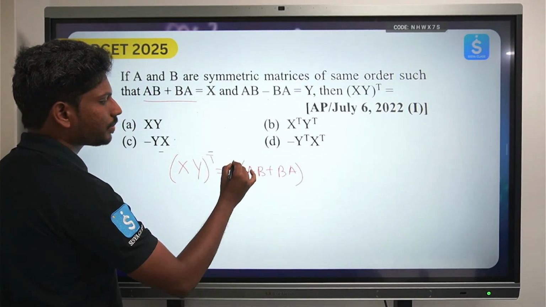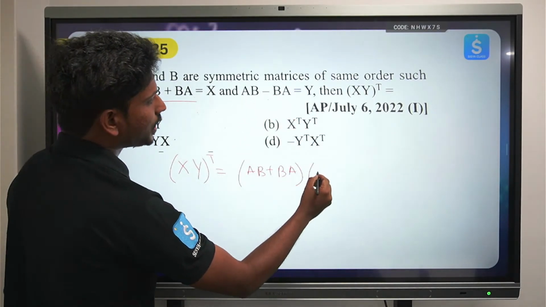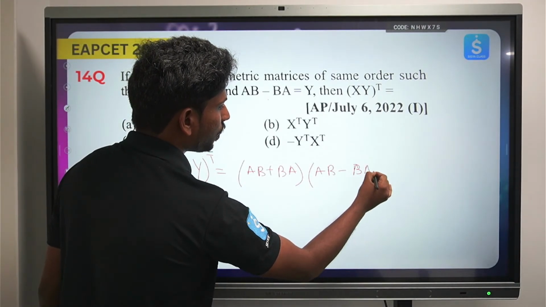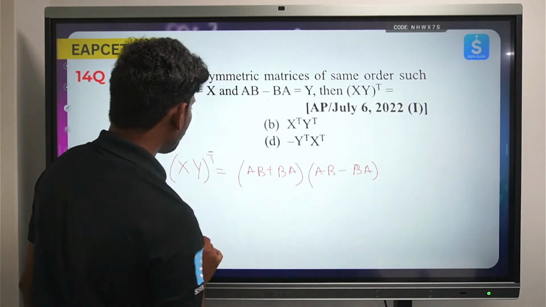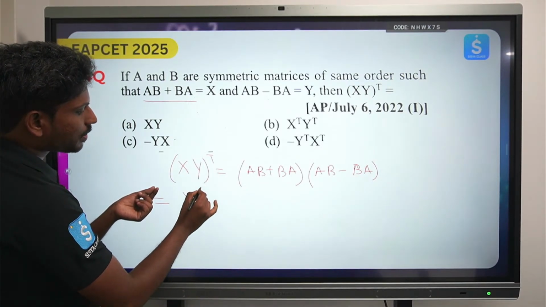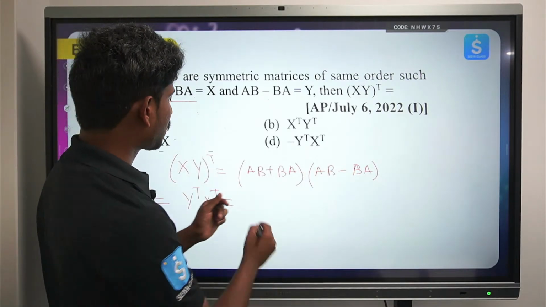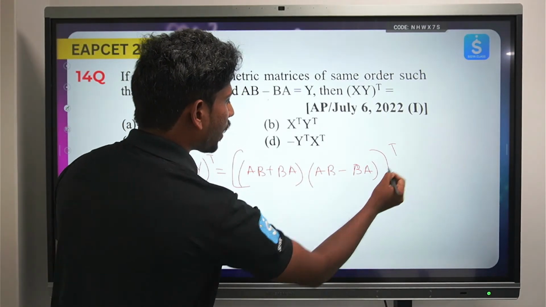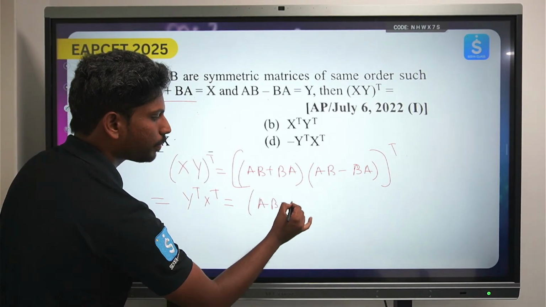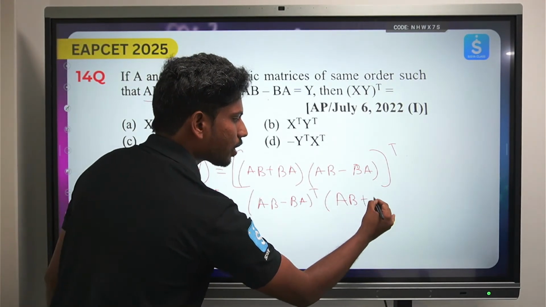Again next, what do you multiply? What is Y? AB minus BA. Okay, AB minus BA. But before even calculating this, XY transpose can be written as Y transpose into X transpose, right? What is Y transpose? The transpose of the whole thing. So Y transpose is AB minus BA whole transpose, into AB plus BA whole transpose.